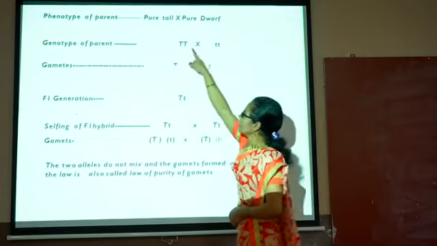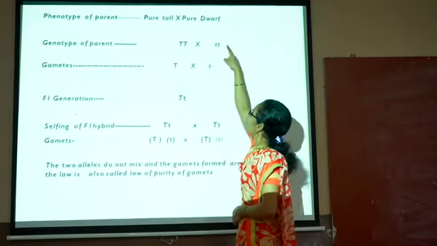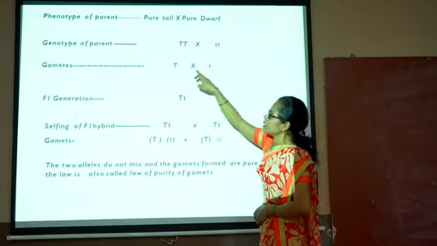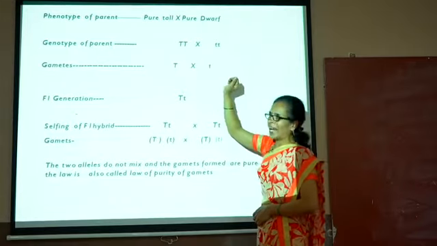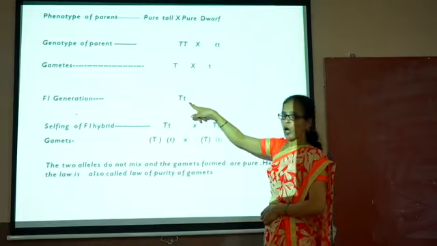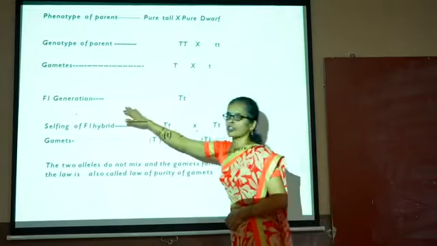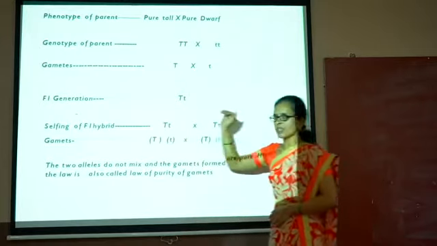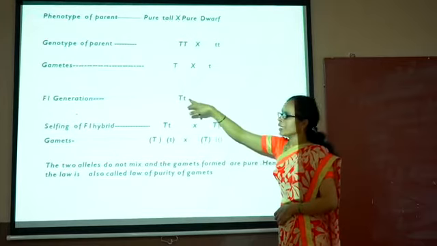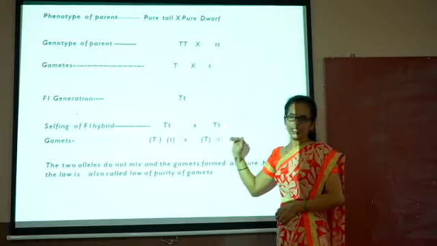The gamete of capital T is a single gamete, capital T, and for the other parent it is small t. The crossing between these two parents takes place and offspring is formed, that is capital T small t, which is nothing but the hybrid tall, and this generation is called the F1 generation. As we studied in the monohybrid cross, the cross takes place. Then this hybrid undergoes selfing to form the second generation.